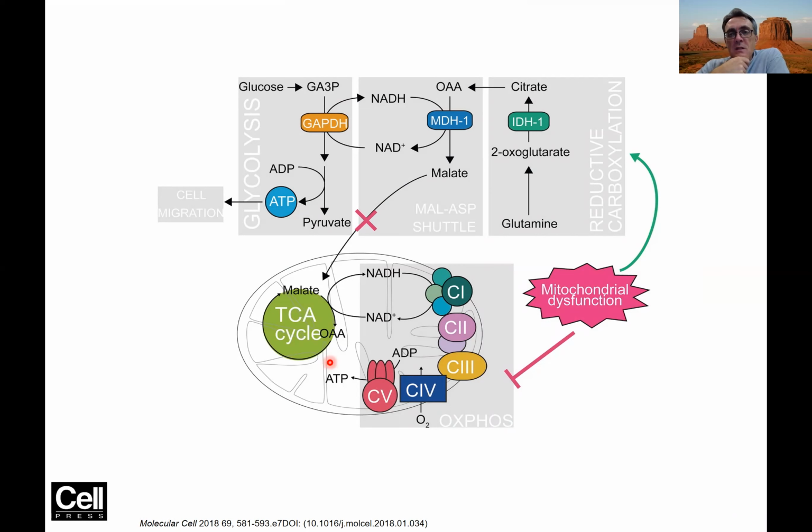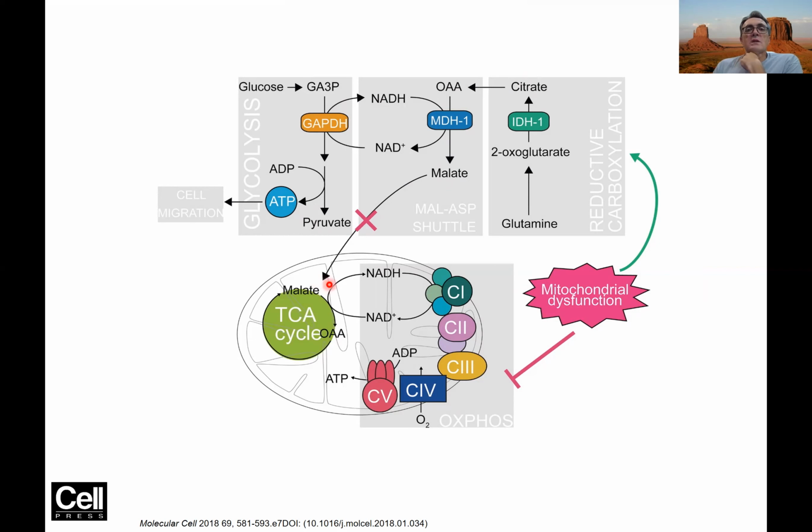And what happens in this case, they do something really sneaky. They bring in glutamine, and from glutamine, as we will learn later in the class, you can make alpha ketoglutarate, and in a sense, you go backwards, anti-clockwise, on the TCA cycle, and from alpha ketoglutarate, you make citrate. And then through the steps that we discussed, you can get oxaloacetate and malate, right? But this malate doesn't go in.